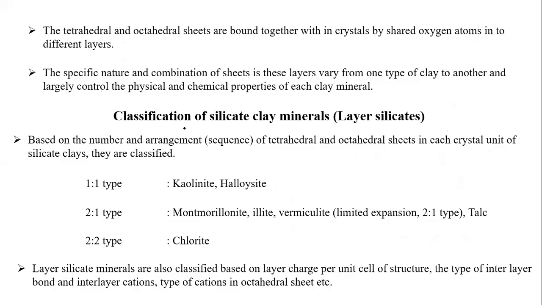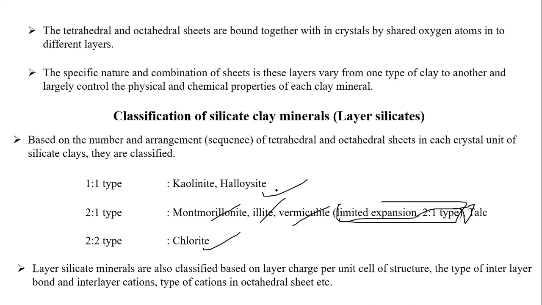Overall, students, we have discussed the trioctahedral and dioctahedral structures. By bonding these two layers, we can see very important layer silicates are formed. So how many types of layer silicates are there? We know that 1:1 type, that is kaolinite and halloysite, and 2:1. Best examples are montmorillonite, illite, vermiculite, which has some limited expansion, especially talc and all those things. And 2:2 is called chlorites. So these are the three types.